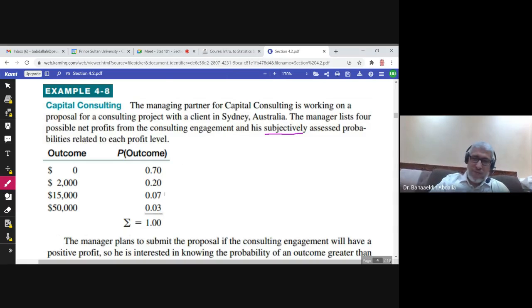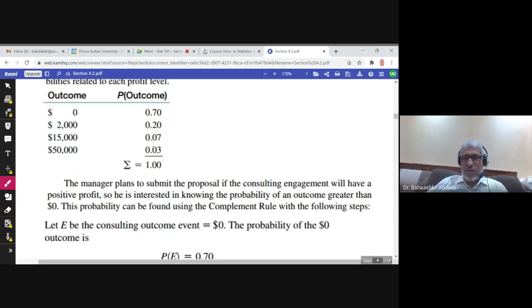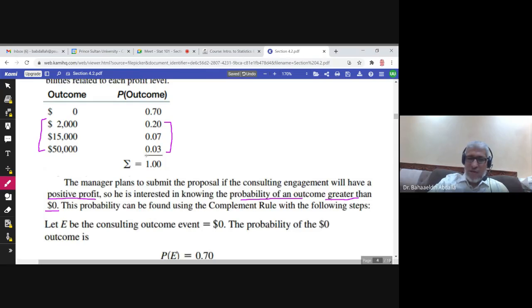Now, the manager plans to submit the proposal if the consulting engagement will have a positive profit. Positive profit means this: 0 is not positive. So he is interested in knowing the probability of an outcome greater than 0. So what is the probability that the outcome is greater than 0? Either you add these 3 or you use the complement rule. So he used here the complement rule.